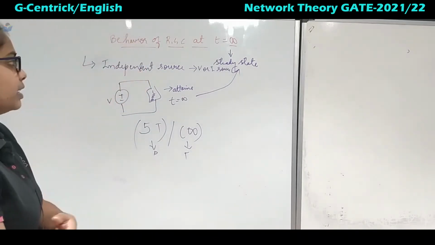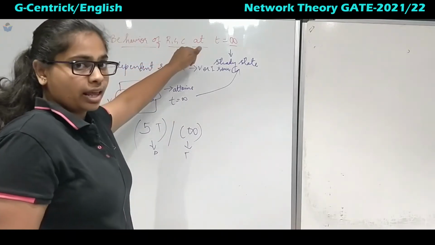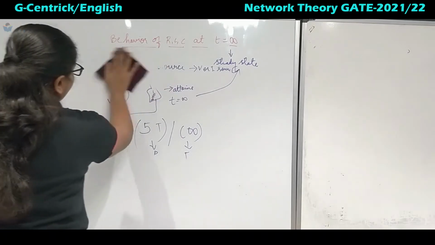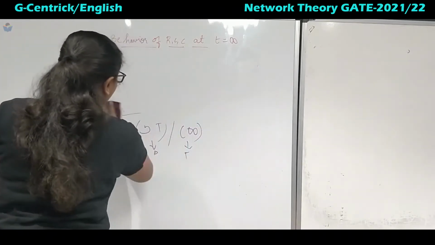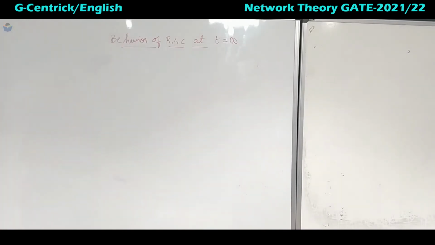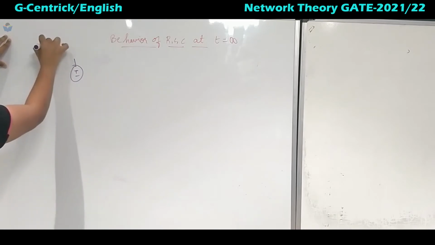Now we will make the analysis one by one, taking each of the elements, that is R, L and C. If I take the first thing as resistor, does the resistor depend on time? We have seen previously, no, right?